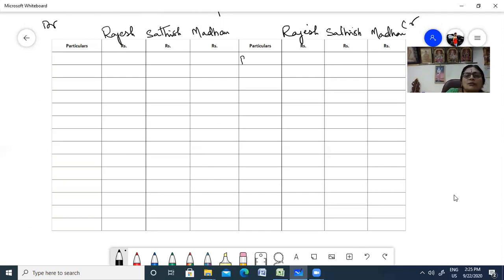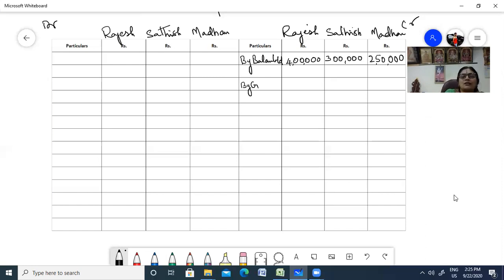So first you start with the balance. By balance brought down. What is the balance? 4 lakhs, 3 lakhs, and then 2 lakh 50,000. In the old balance sheet, you have to copy the balance. Next, you have your revaluation loss to be transferred. You have a general reserve to be transferred from the balance sheet.